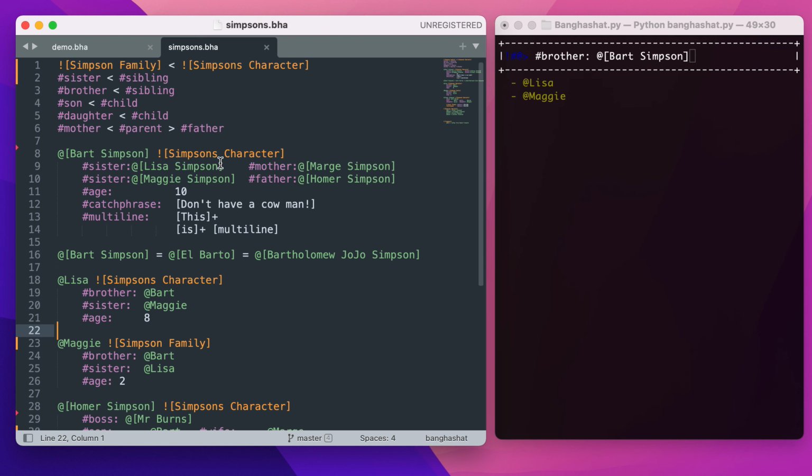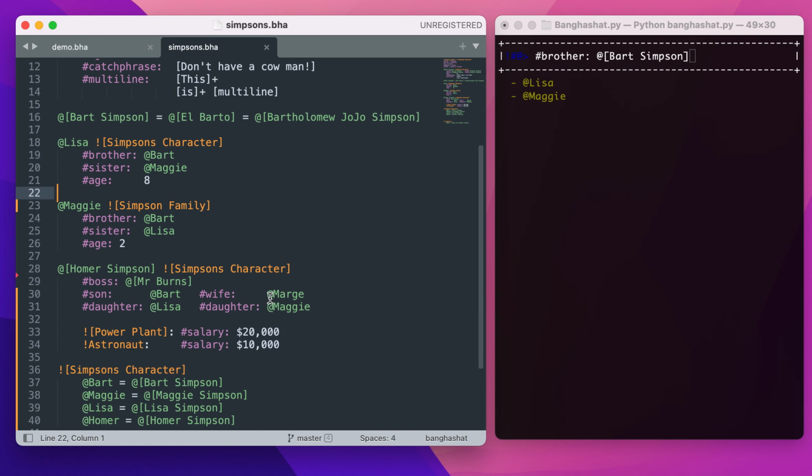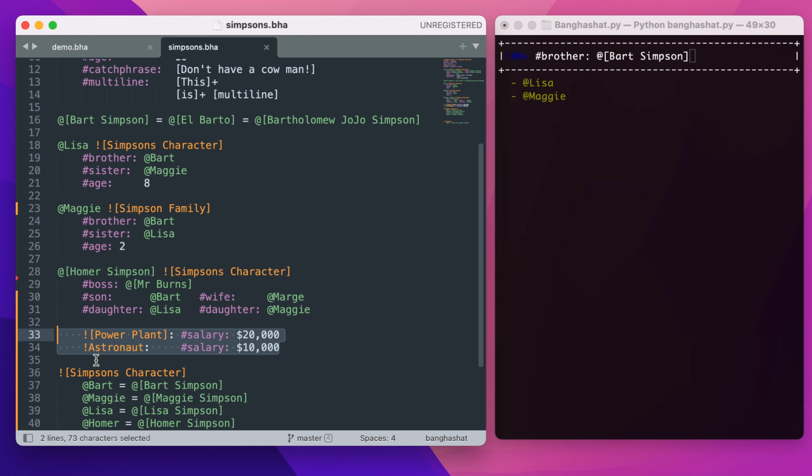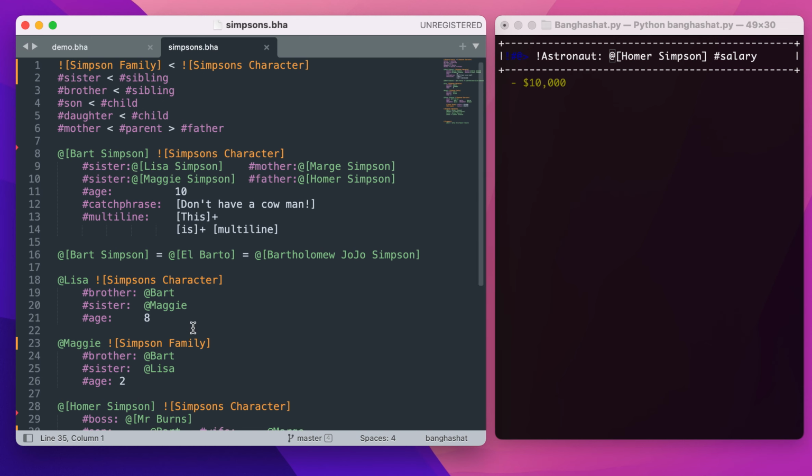So there are lots of other things I have planned. Oh, sorry, yes. This can also be used in line here. So if I ask for Homer's salary, it matches both those tags. But if I want to limit it to the context of that, then it only pulls out this value. Another scenario which is quite difficult to model in other systems. So I've got lots of ideas for future features, but that's it as it exists at the moment.